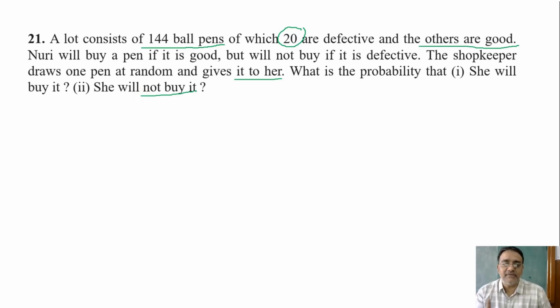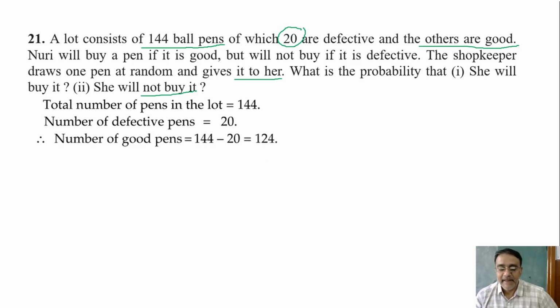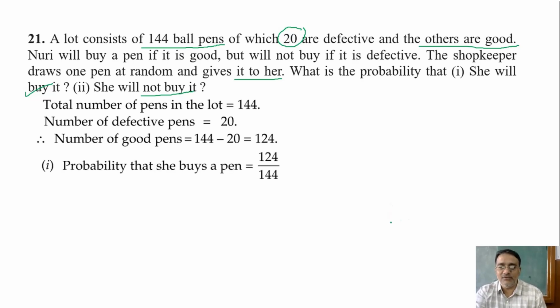So first step, you have to write the total number of ball pens. What is the total number of ball pens? 144. Right. How many pens are defective? 20. So how many good pens are there? 124, that is 144 minus 20. So let us start with the first bit. She will buy if the pen is good. So what is the probability that she will buy? 124 upon 144.